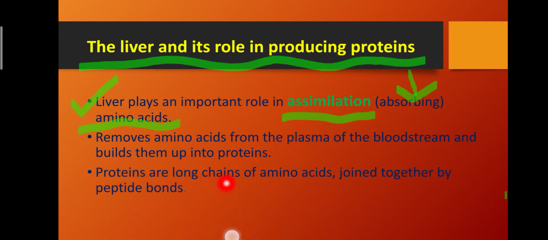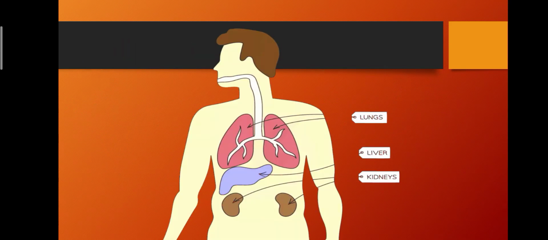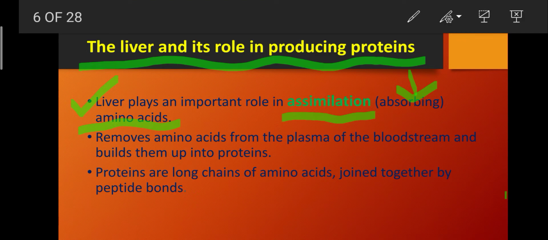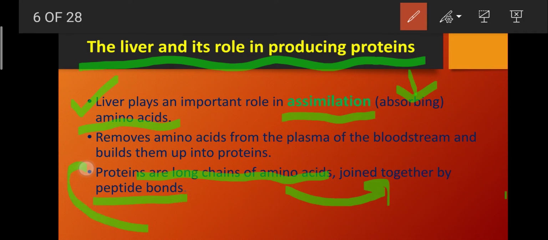Proteins are long chains of amino acids. Many amino acid chains are united together to form proteins. So long chains of amino acids join together by peptide bonds and make proteins.